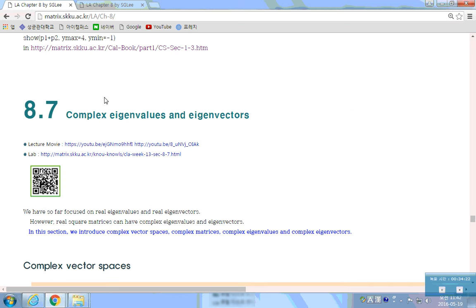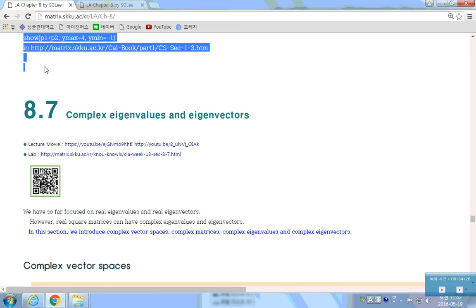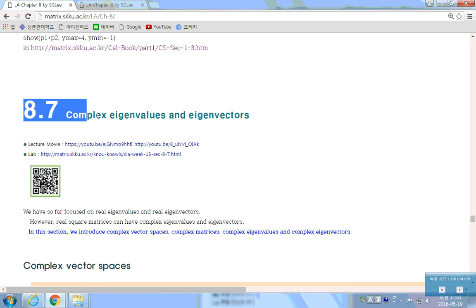I think that's the end of section 8.6 now. Okay, I think that's the end of the lecture for the matrix theory of real matrices. Now, we get into section 8.7 and 8.8, where we will generalize all of the knowledge that we have learned from chapter 1 to 8 to complex matrices, the matrices whose entries are complex. So every theory will be exactly the same as before, but we now start dealing with complex matrices. Okay. Any questions?